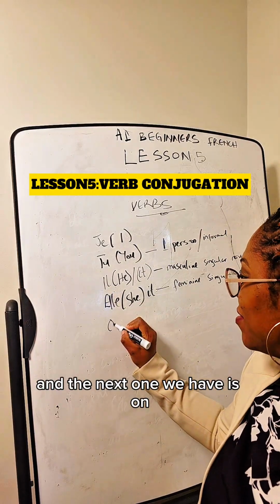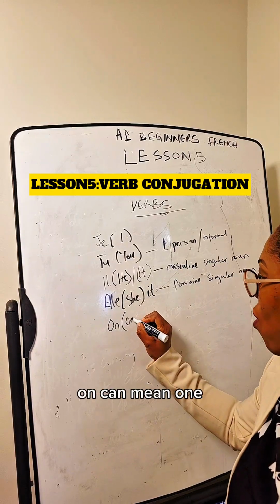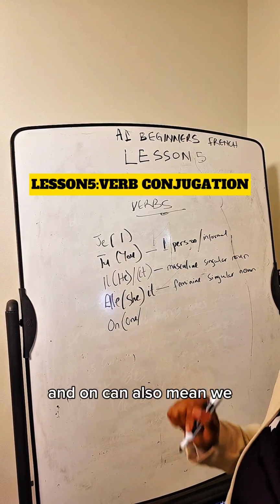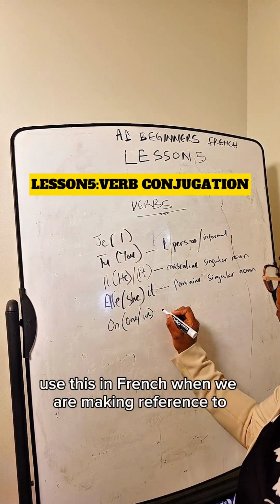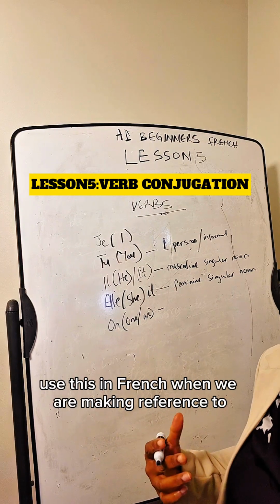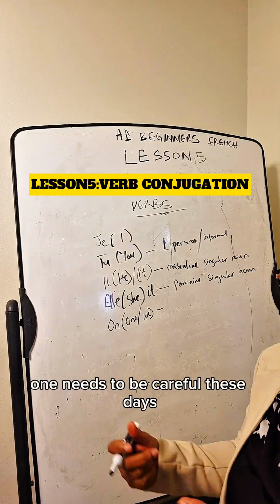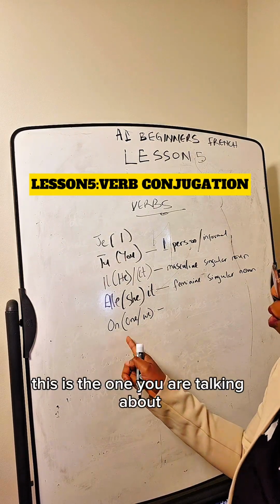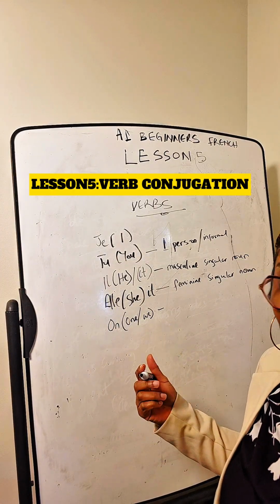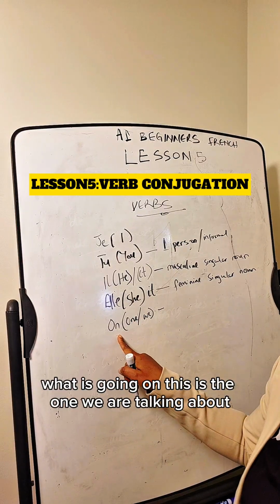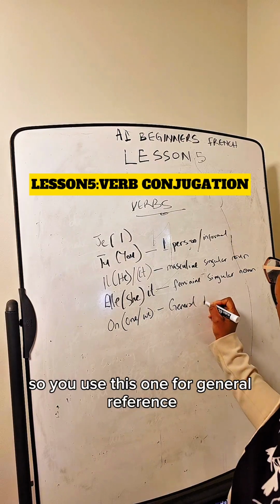And the next one we have is on. On can mean one. And on can also mean we. When do we use this? We usually use this in French when we are making reference to a general situation. For example, you say something like this: one needs to be careful these days. This is the one you are talking about. One does not understand what is going on. This is the one we are talking about. So you use this one for general reference.